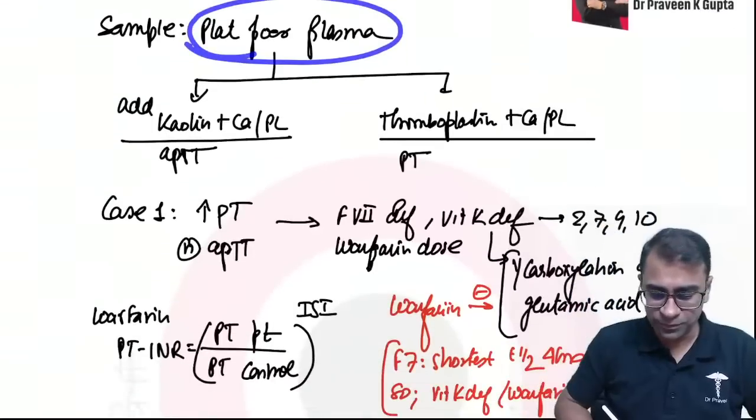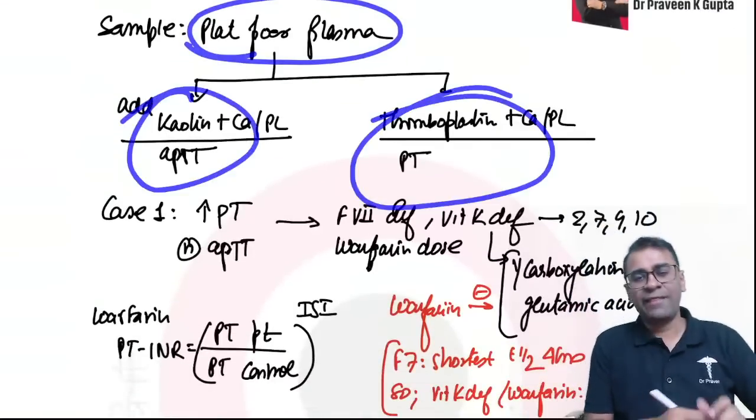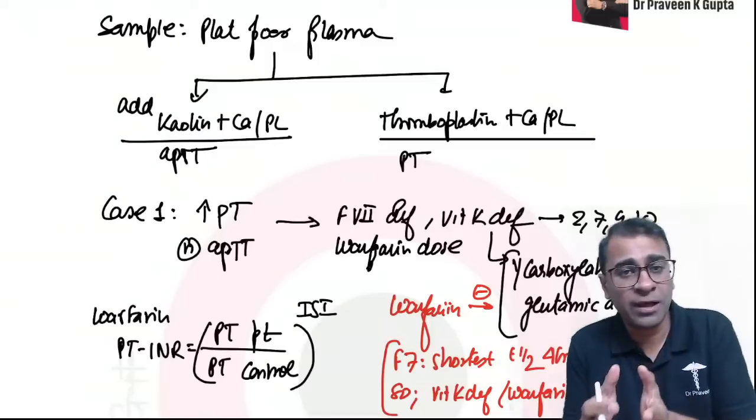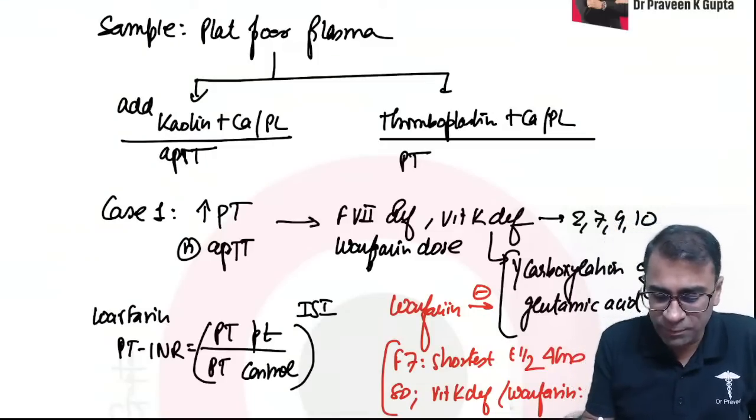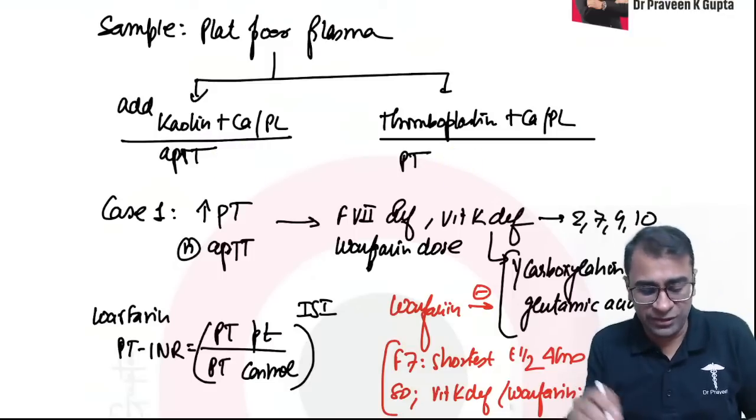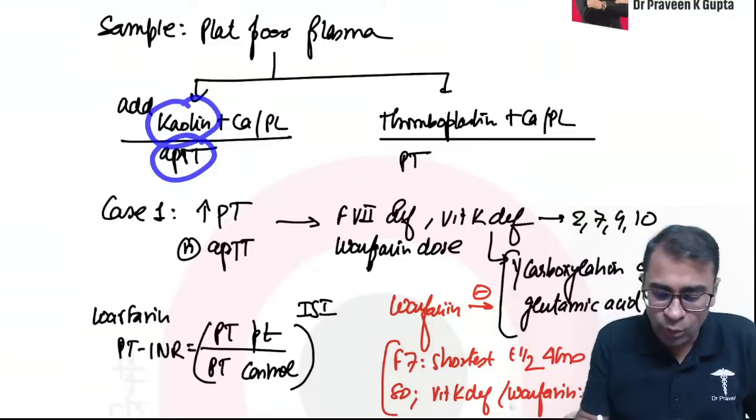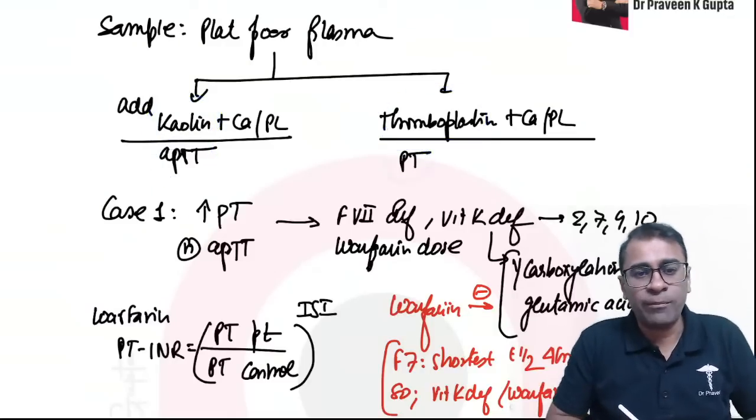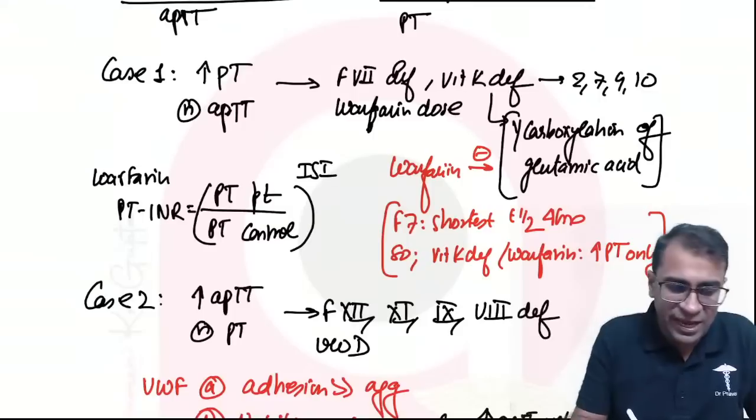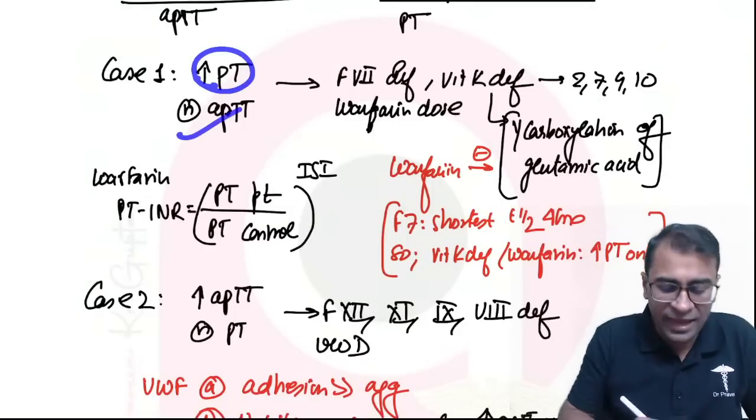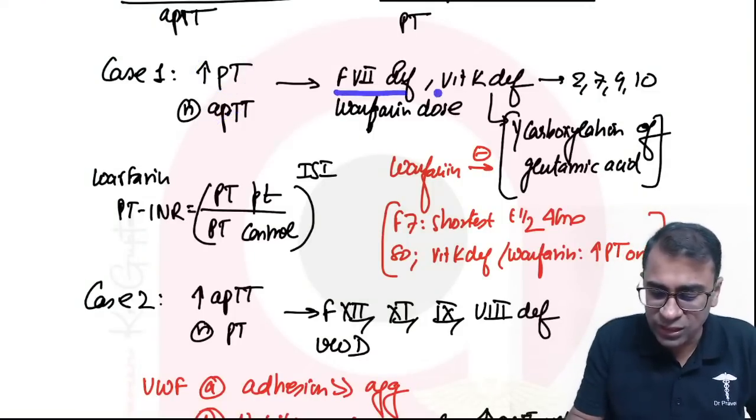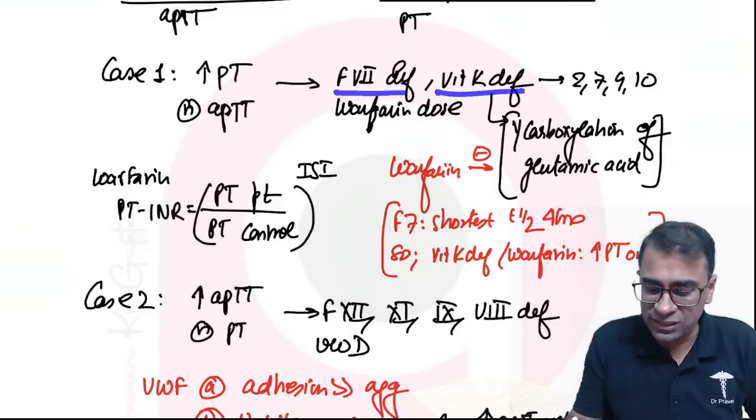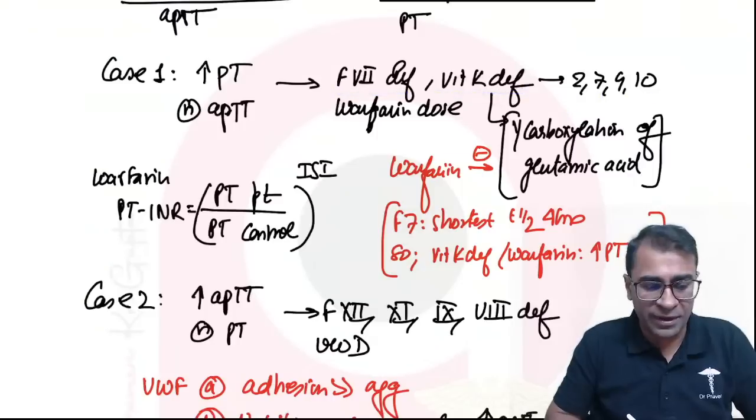So this is an APTT and this is a PT. PT is a short name, short pathway, meaning extrinsic plus common pathway in the PT and intrinsic plus common pathway in the APTT. What you add in APTT is kaolin. What you add in PT is thromboplastin. So if a patient has increased PT and a normal APTT, in that case the patient has factor 7 deficiency or vitamin K deficiency; 2, 7, 9 and 10 can also be deficient.